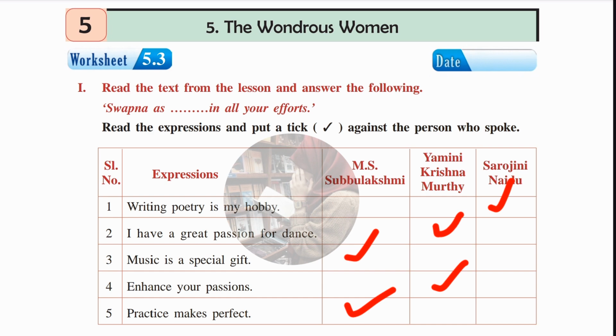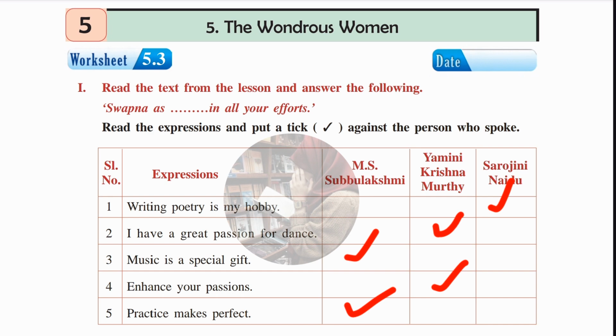We have to put a tick mark against the person who spoke that expression. Let's see. Writing poetry is my hobby. Who said this? Sarojini Naidu. Next, I have a great passion for dance. Who said this? Yamini Krishnamurti. Next, the third one. Music is a special gift. Who said this? M.S. Subbulakshmi. Next, enhance your passions.